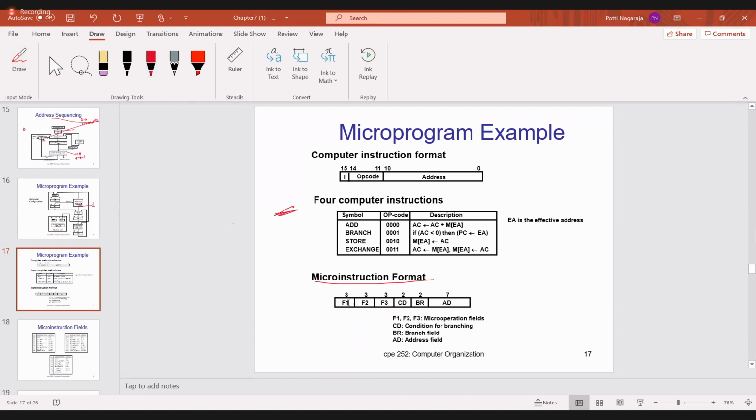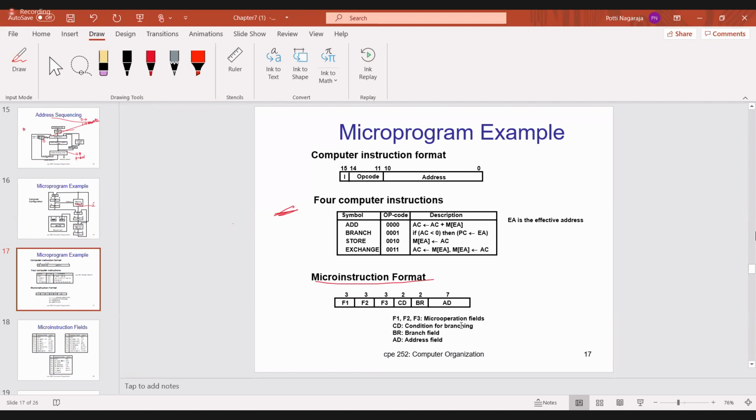Tell me the first one: F1, F2, F3. What is the size of those three? F1 is 3 bits, F2 is 3 bits, F3 is 3 bits. Then CD is 2 bits. Read below what the CD name is. What is the CD name? Condition for branching. You have to see what the condition is. Then BR is nothing but the branch field. Then AD is nothing but the address field. Address field, what is the size?